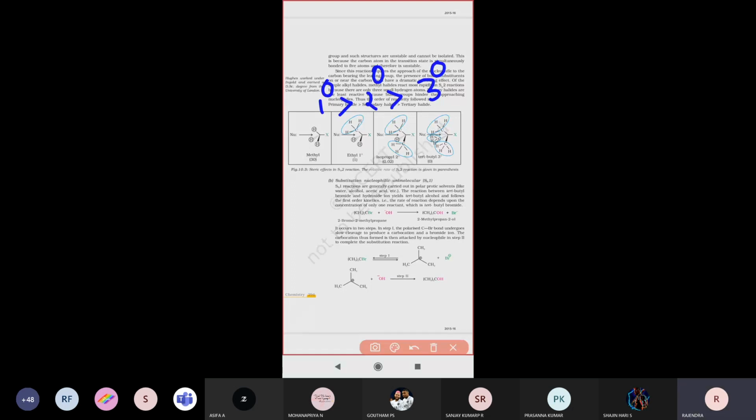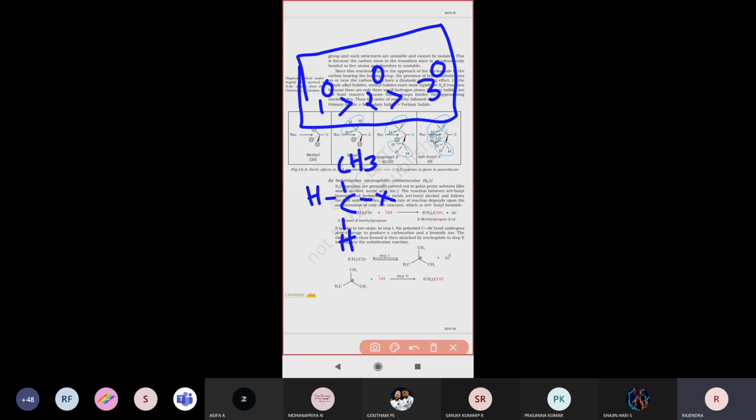Why do we write this order? Because in a primary alkyl halide, how many other carbon atoms are attached? Just look here: one carbon, and the remaining are halogen or alkyl groups.